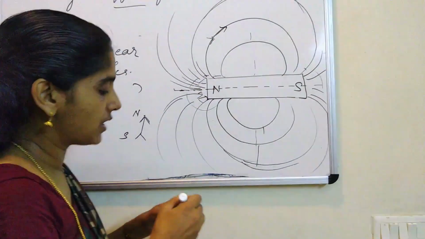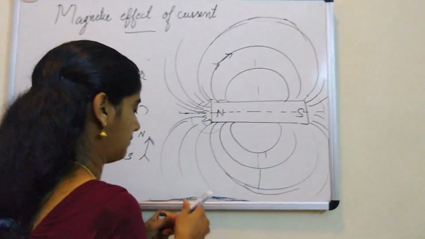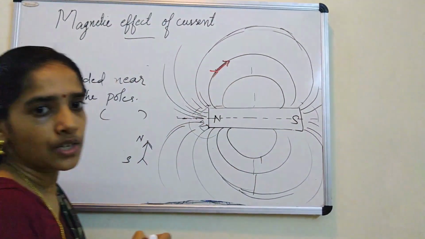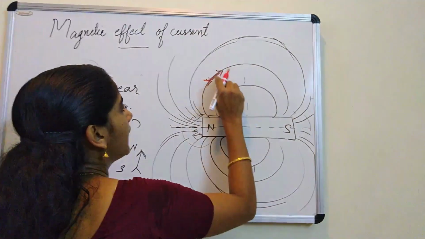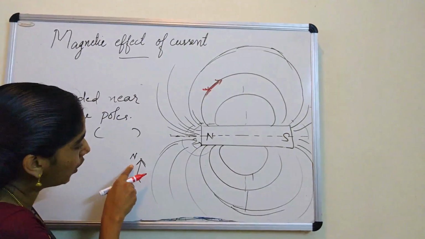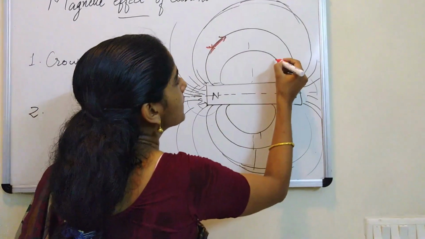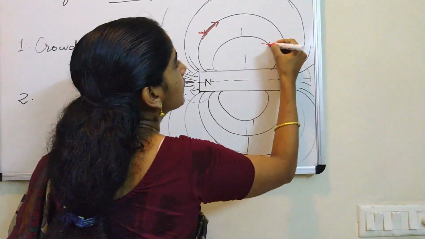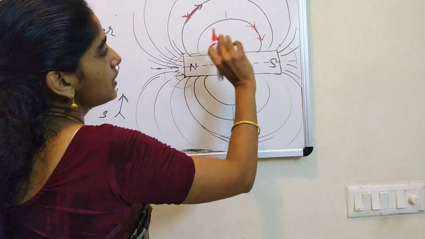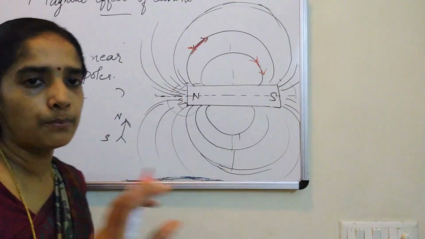Let me draw with another pen, so the contrast will help you understand it better. So here, this way. What is the meaning of this? At this point, this is the direction of the magnetic field, because by convention the north pole of the compass needle shows the direction. Now suppose I leave the compass needle here. Then it will show like this. So what is the use of a compass needle? We use it to find the direction of the magnetic field at any point.